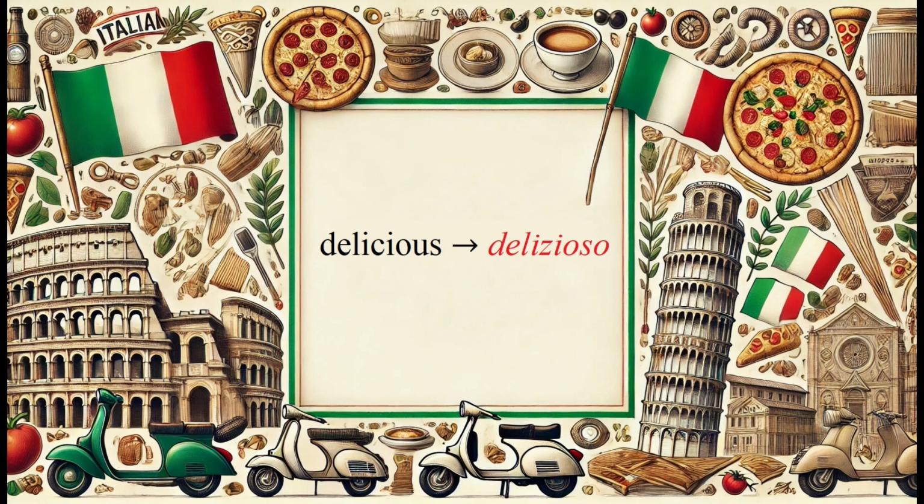Now, not every word can be converted in this way. For example, dangerous becomes pericoloso. This is actually a cognate with perilous. Doctor is dottore. So say the dangerous doctor.